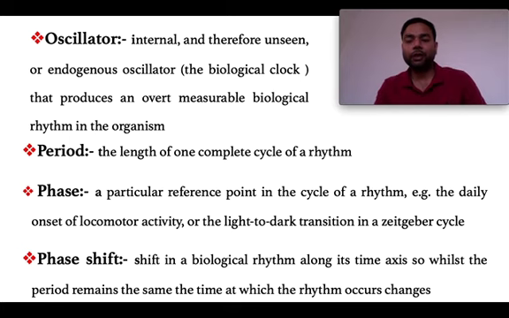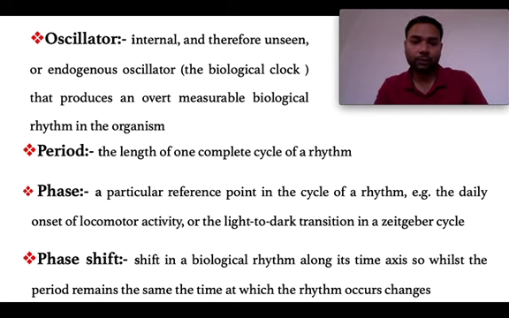It is the repeater, you can understand. It is the timekeeper. It sends this signal to the organism that you have to repeat this particular behavior, or repeat this particular physiological function. So oscillator is just a switch. It switches on or switches off particular physiological or behavioral functions inside an organism.